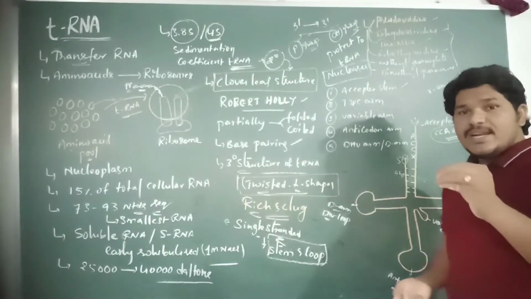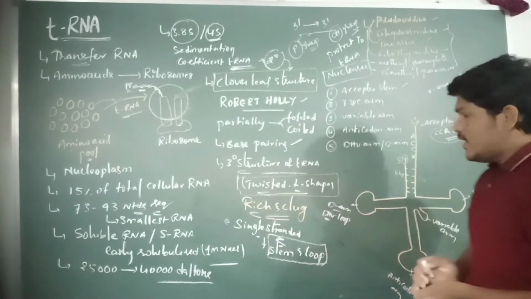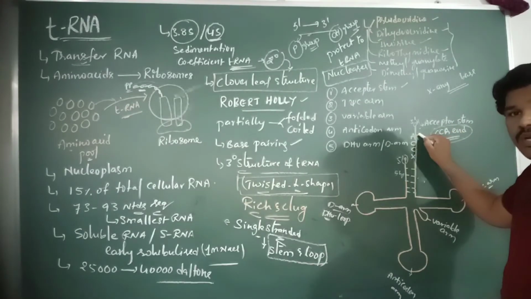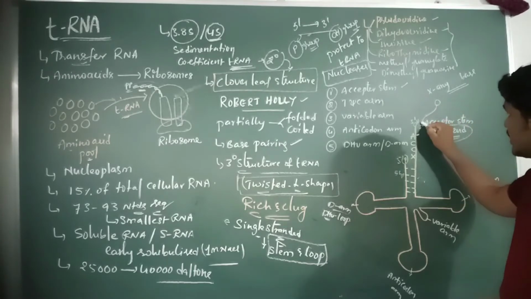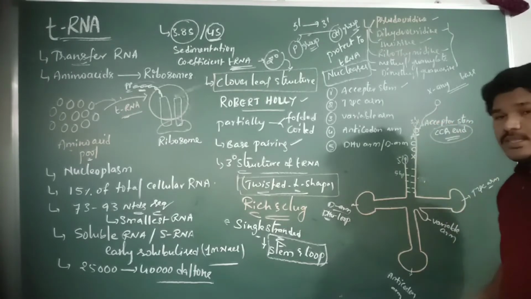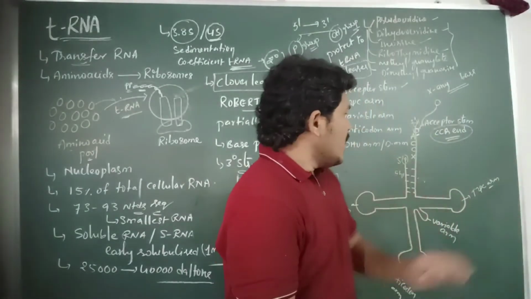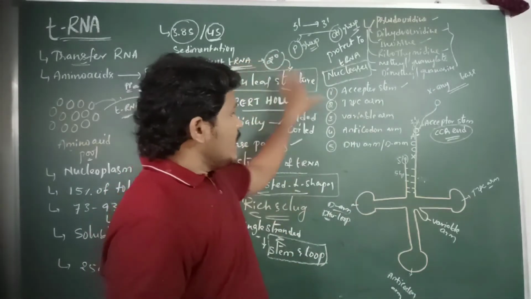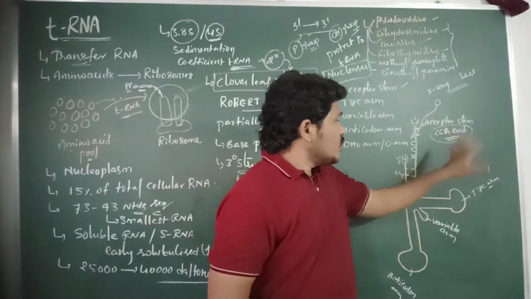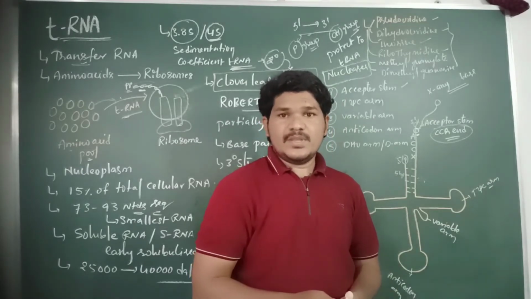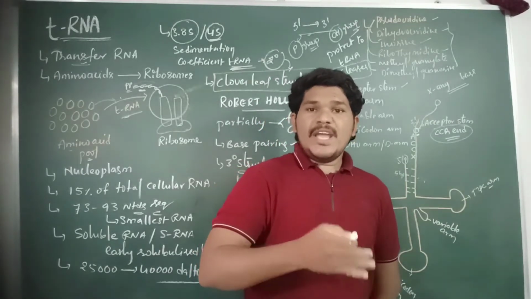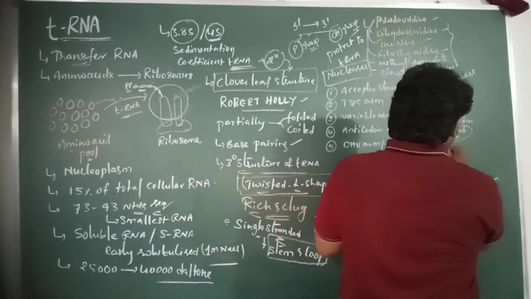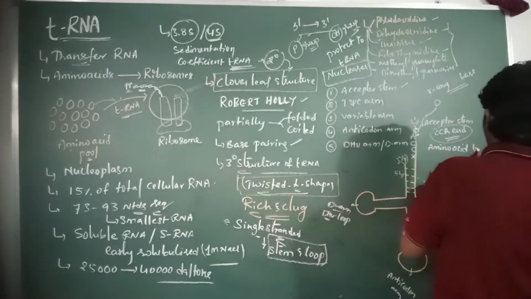The activated amino acid is attached to the 3' end of the tRNA, particularly at the adenine nucleotide. Thus the acceptor stem of the tRNA, also known as the CCA end, is also known as the amino acid binding site.